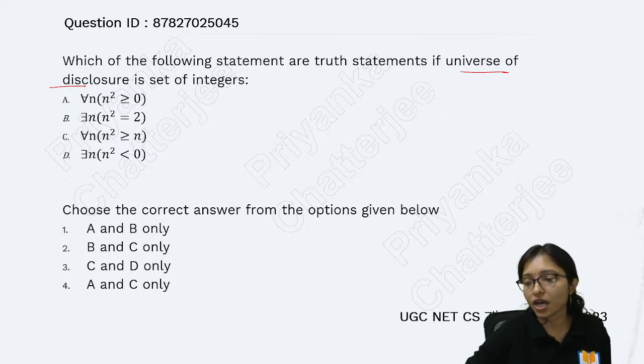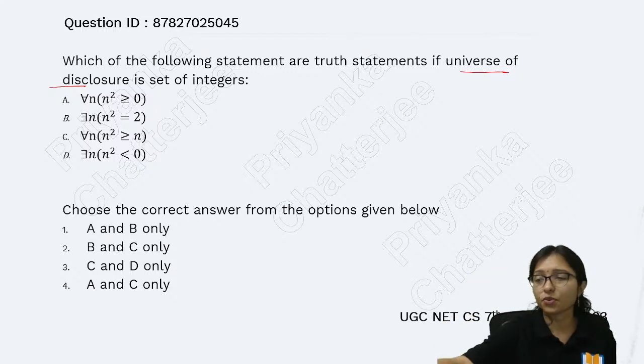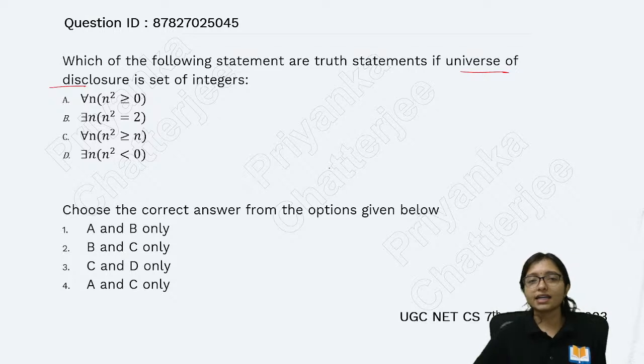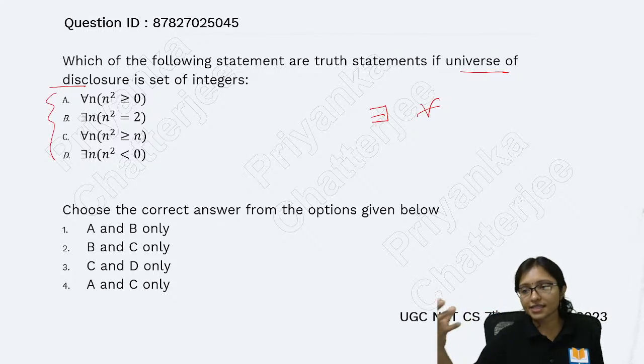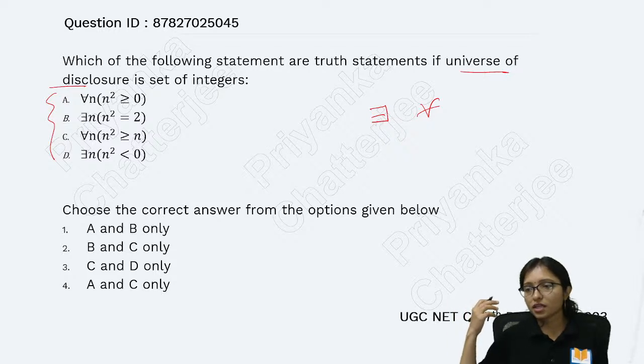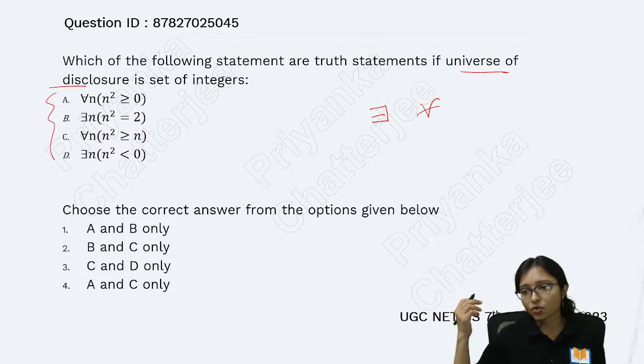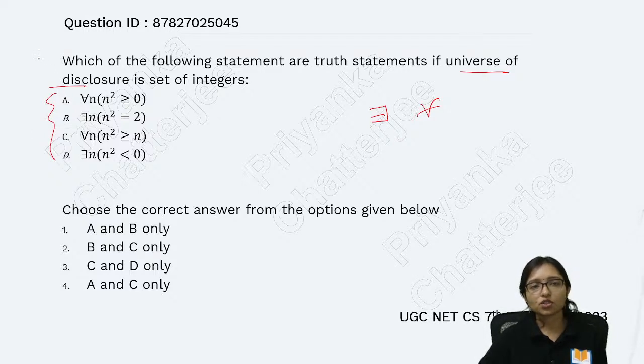I am going to ask you other questions also, and definitely I will tell you each and every answer with explanation. After doing this class, this type of predicate logic question will be very clear. What is the meaning of this one? How to understand this one? What is the sentence when you change the format? That is what I am going to tell you. So let me know what will be the answer for this one, which of the following statements.